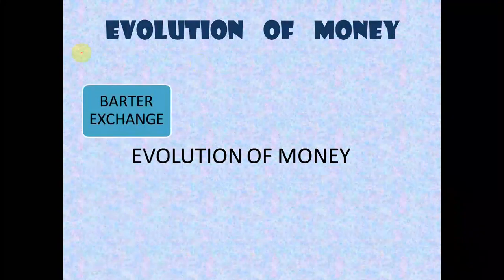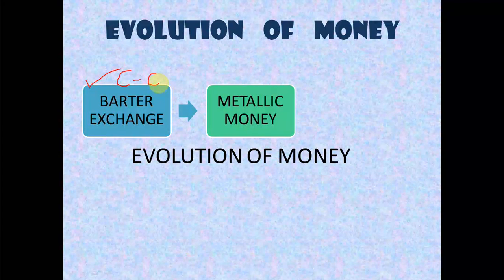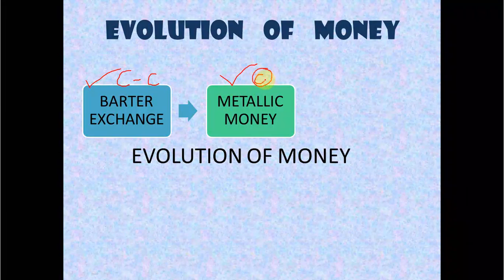The first thing that came is the barter system. Barter system is a barter exchange where there was a commodity to commodity transaction. So that is our barter system. After the barter system, we have exchange with the use of metallic money. Metallic money in the form of coins, like the gold coin and silver coin used at the time of kings and queens.